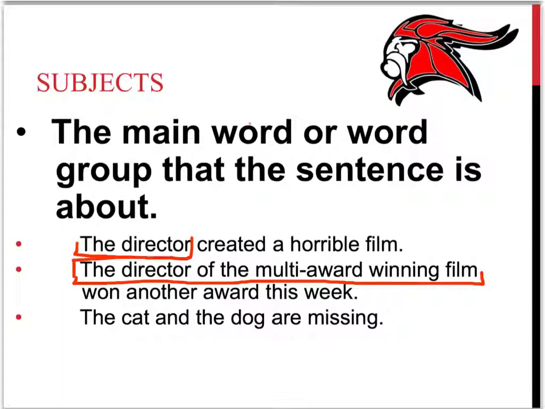The director would be the simple subject, the one thing, and technically this is a prepositional phrase modifying director, but for what we're talking about in terms of complete subjects and complete predicates, we want to take the whole of the subject. Same thing here in the next sentence. The cat and the dog are missing. What are the subjects? What are missing? It's the cat and the dog. That's subjects.